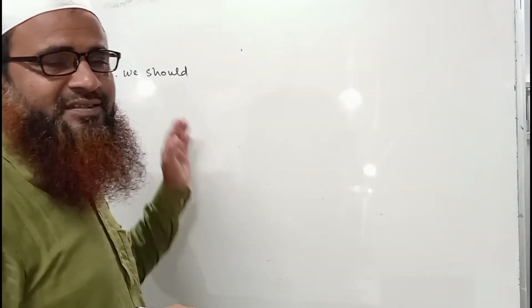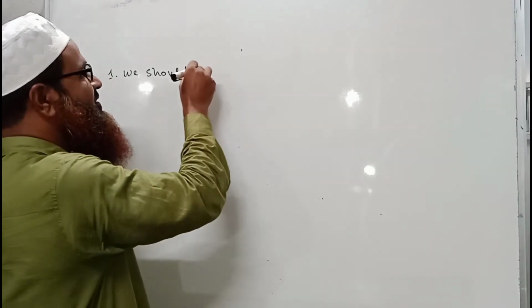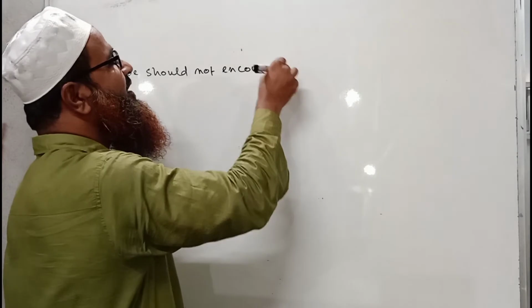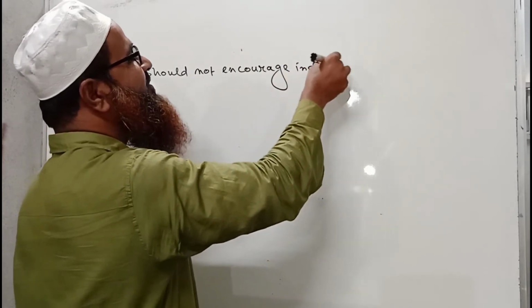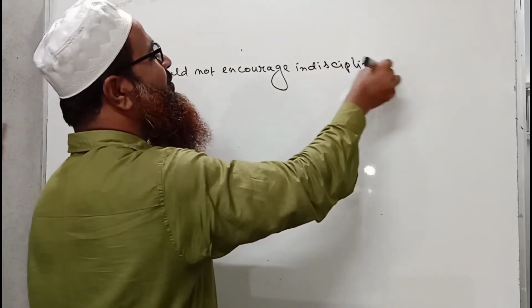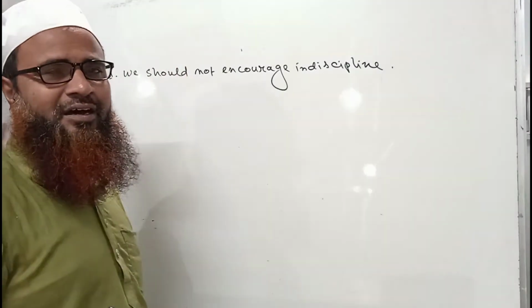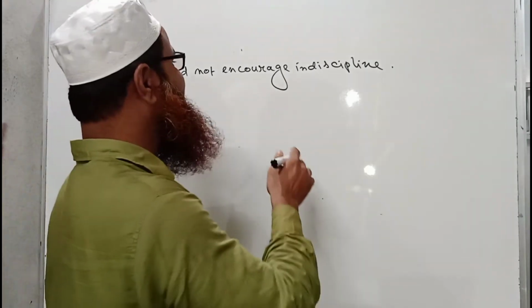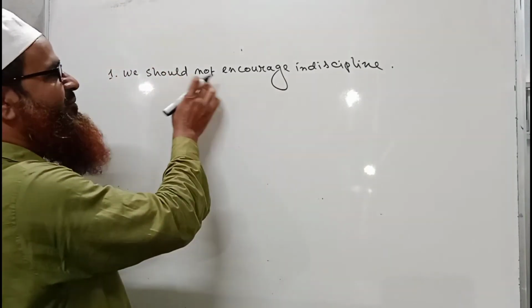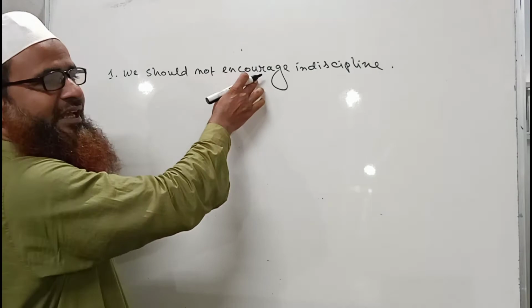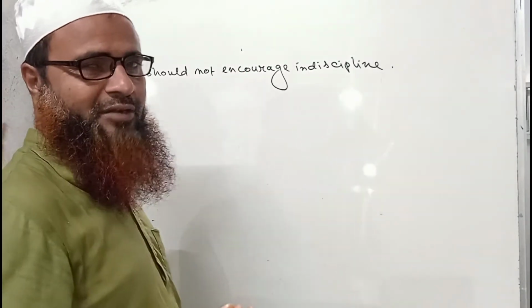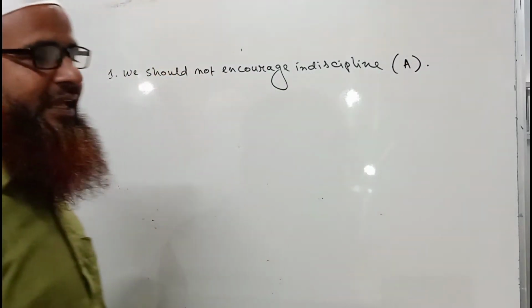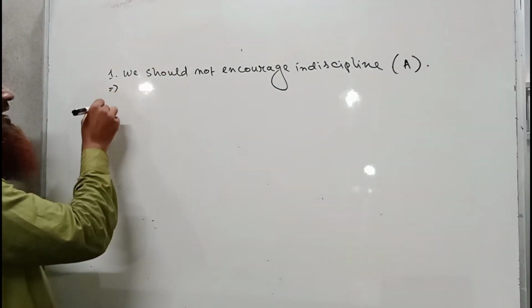Very often used sentence. This one: we should not encourage indiscipline. Okay, we should not encourage indiscipline. So this is a very good sentence which contains a morality also. This is a sentence of active voice, because we can see there is no "be" present here, and the verb is in its root form, that is, present form. That is why it is a sentence of active voice. Okay. So I have written A here. So I will write the answer here.